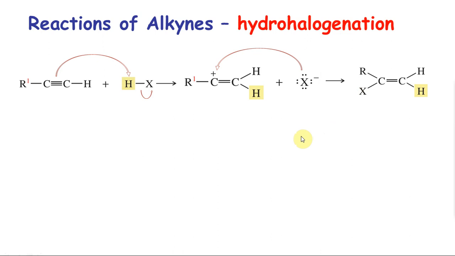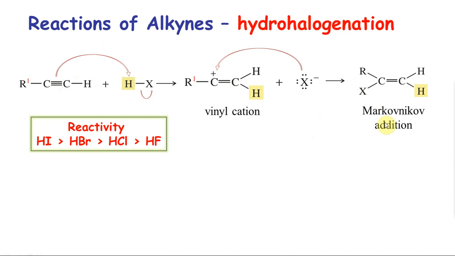What you want to make sure here is which carbon the hydrogen attaches to. There are 2 carbons here. This carbon has 1 hydrogen already. That's the carbon that the hydrogen has gone to. So basically what you have is a Markovnikov addition. Exactly like alkene, this will undergo Markovnikov addition, and what you have is a vinyl carbocation.